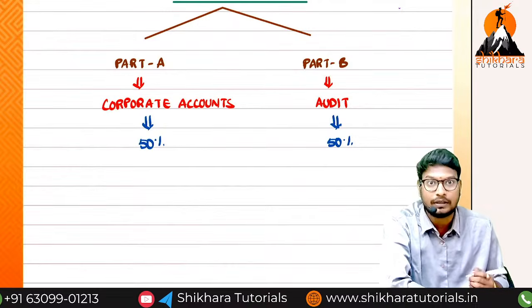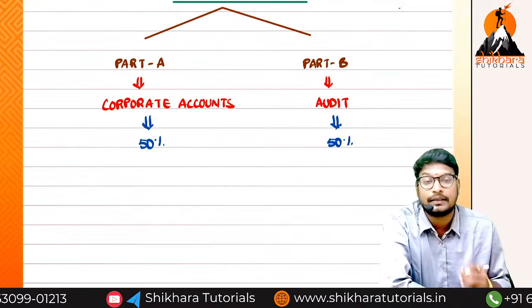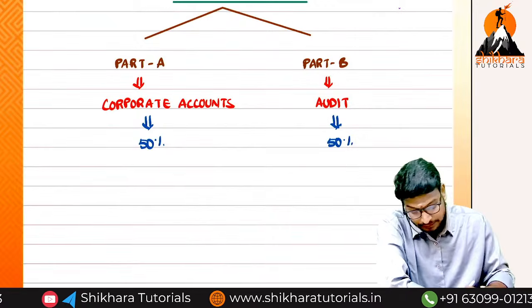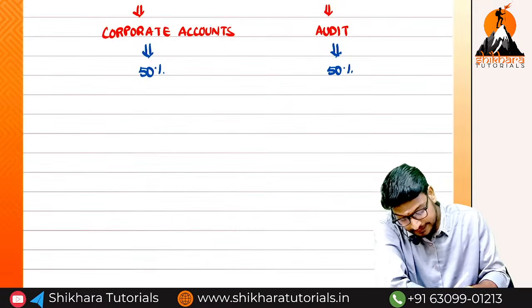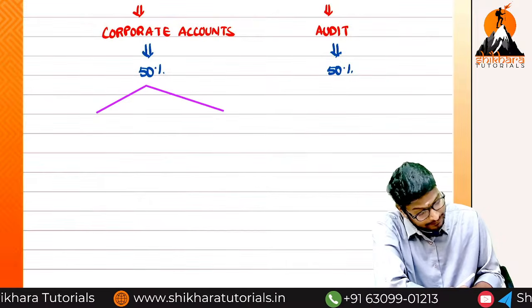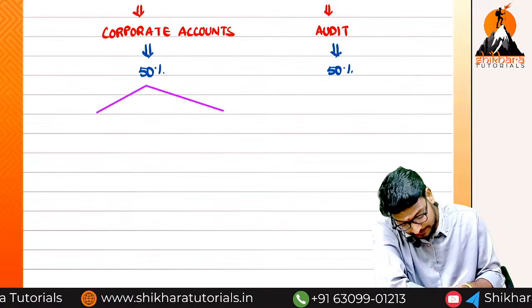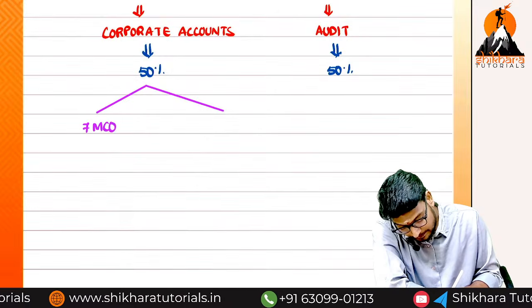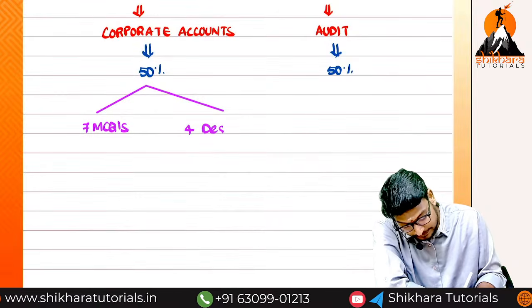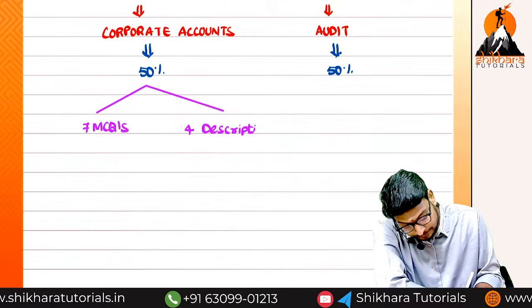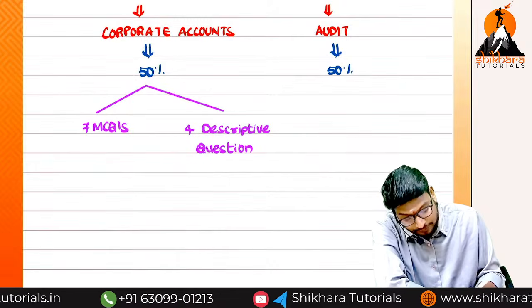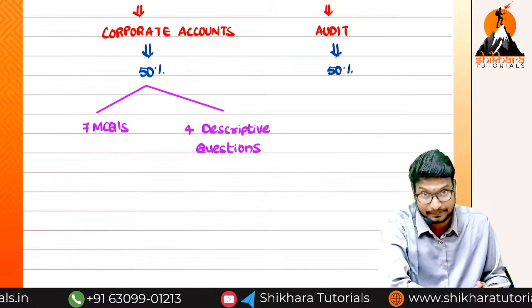As you all know, Group 1 is already completed. In section A, they will give the MCQs. In section B, they will give the descriptive questions. Here also it is the same way. But from corporate accounting, they will give 7 MCQs and 4 descriptive questions, 4 complete descriptive.